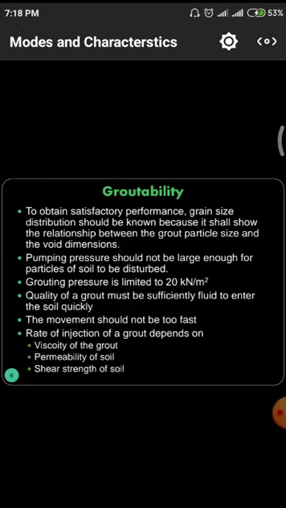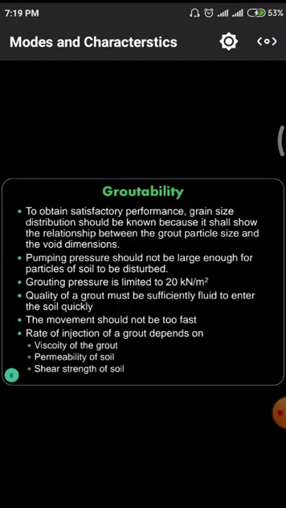Next one is grouting pressure, which is limited to 20 kilonewton per meter square. It is the standard grouting pressure we have to go for. And the grout must be sufficiently fluid to enter the soil quickly. Quality means its strength and performance depend upon the quality of the material. That means it should not have any impurities. If it has impurities, automatically the quality of the material will decrease. So the grout must be sufficiently fluid to enter the soil quickly.